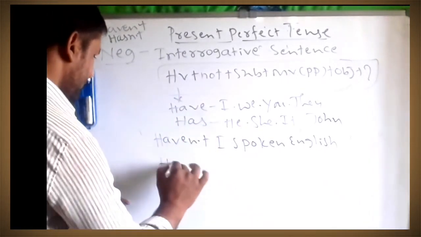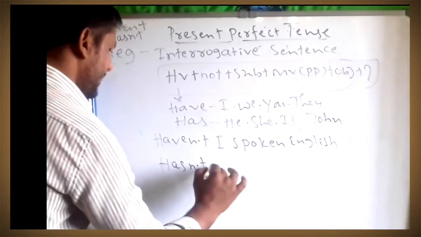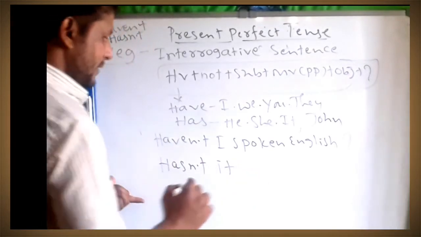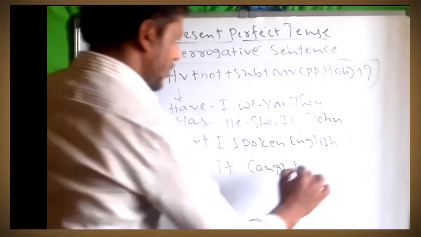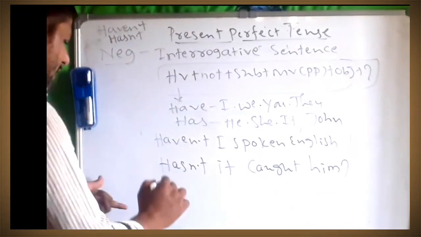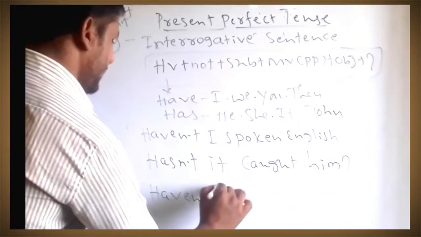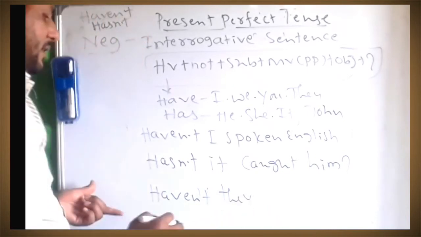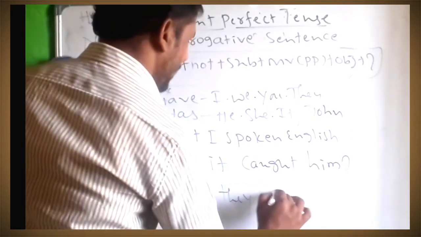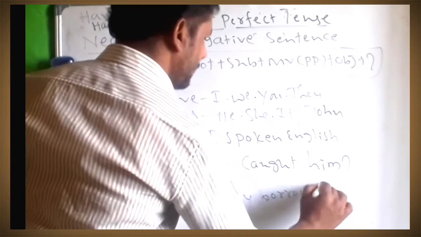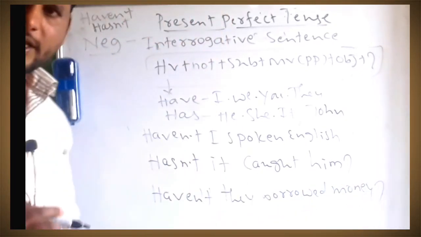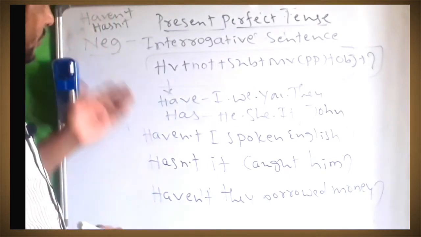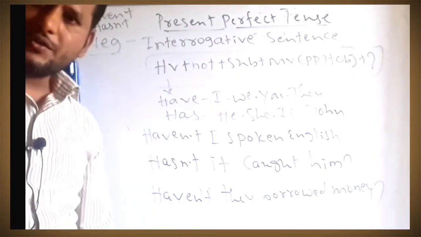Next, hasn't it caught, C-O-U-G-H-T, catch, caught him? Hasn't it caught him? Next, haven't they borrowed money? Haven't they borrowed money? So these all are called negative interrogative sentences.